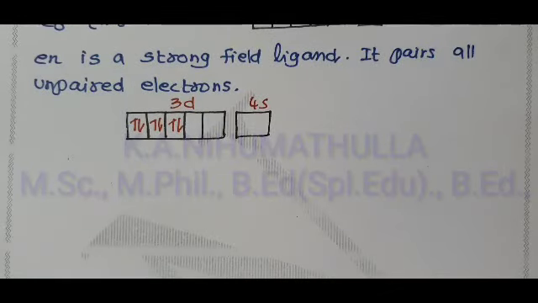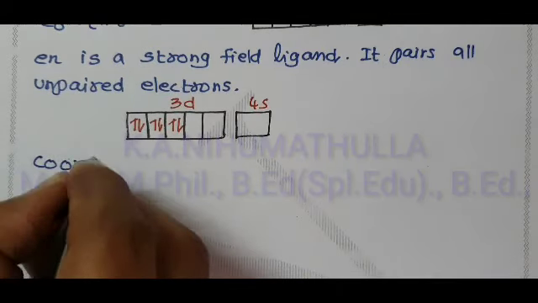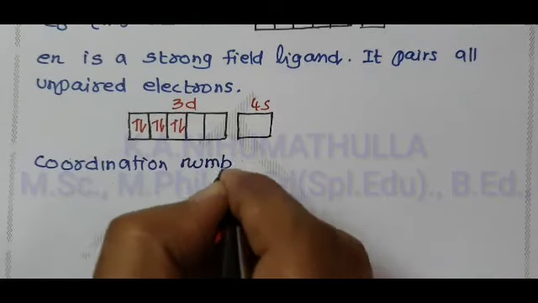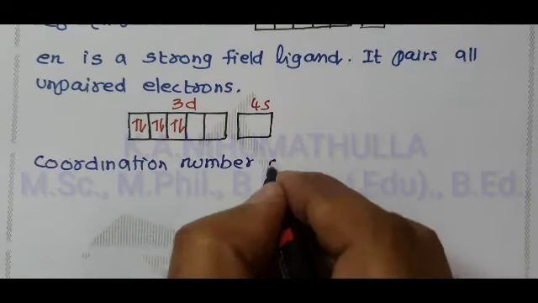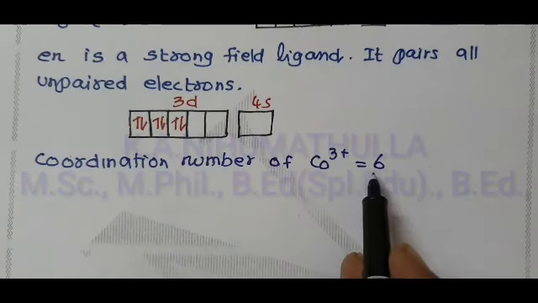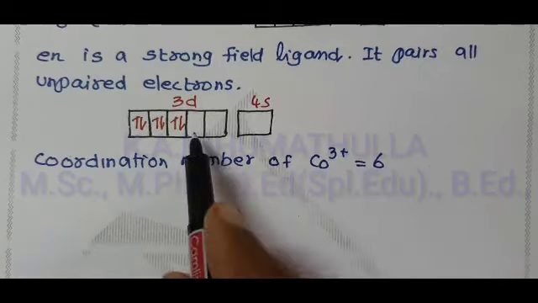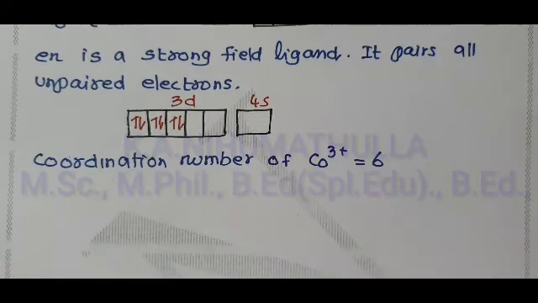Now, we have to write the ligand coordination number. What is meant by coordination number? The number of bonds formed between the central metal ion and ligand. Coordination number of cobalt 3 plus is equal to 6, octahedral complexes. Therefore, the central metal ion provides 6 vacant orbitals to the ligand. According to VBT, the central metal ion provides vacant orbitals equal to its coordination number.